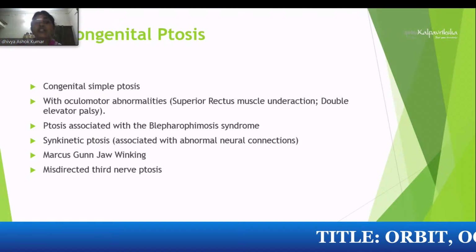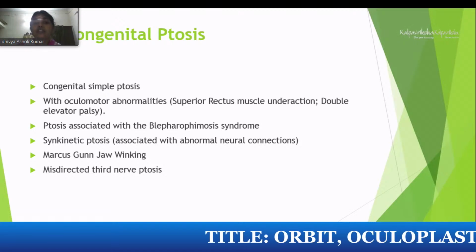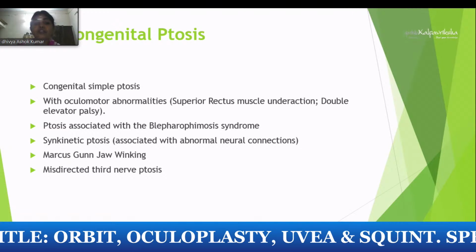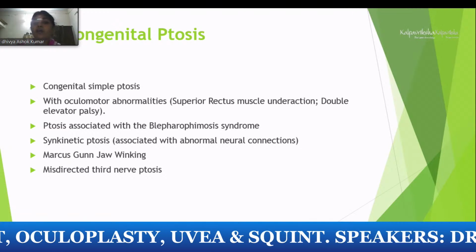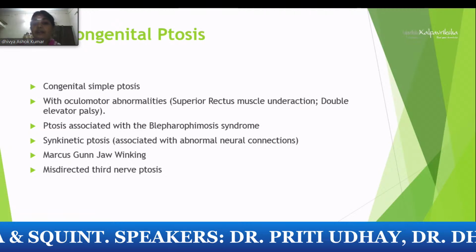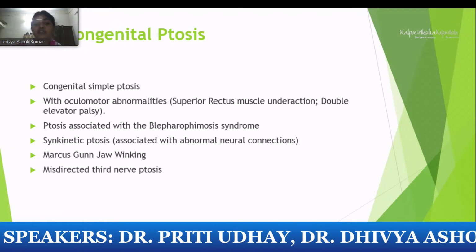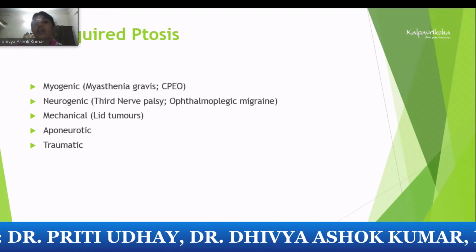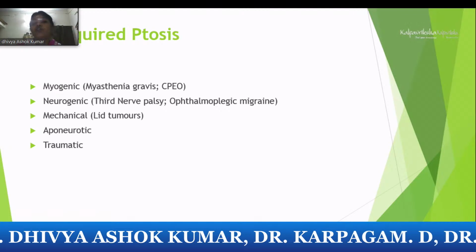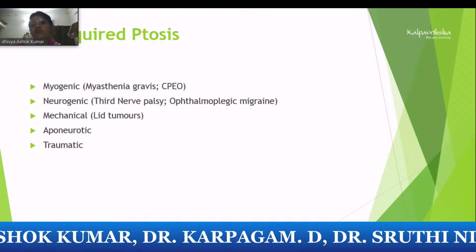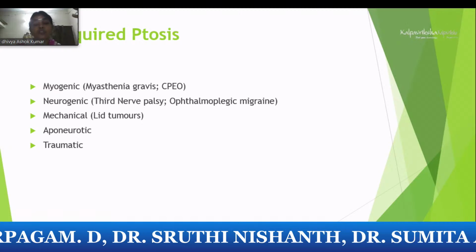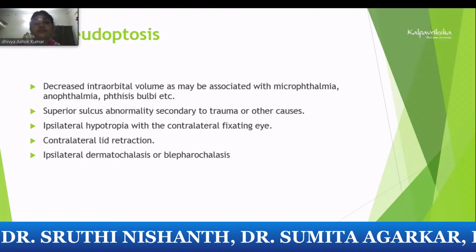Coming to the classification, depending upon the etiology, classify it as congenital ptosis, which could be simple or complicated with superior rectus underaction or double elevator palsy. It could be complicated by blepharophimosis syndrome. There is synkinetic ptosis with aberrant neural connection: Marcus Gunn jaw-winking phenomenon, and misdirected third nerve ptosis. In acquired ptosis, it could be myogenic like myasthenia or CPEO, neurogenic due to third nerve palsy or ophthalmoplegic migraine, mechanical due to lid tumors, aponeurotic due to senile process, and traumatic.